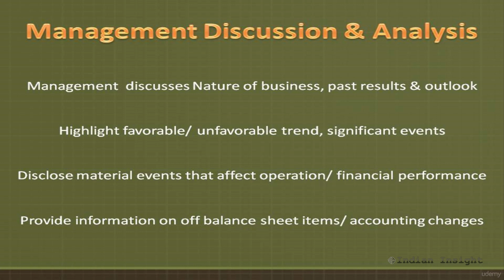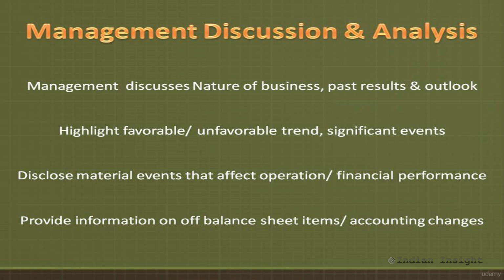A fair management is expected to highlight any favorable or unfavorable trends and identify significant events and uncertainties that may affect the company's liquidity, capital resources, and future results of operations. Also, managements are expected to provide information about the effect of inflation, changing prices, or other material events that may affect the future operating results or the financial condition of the company.